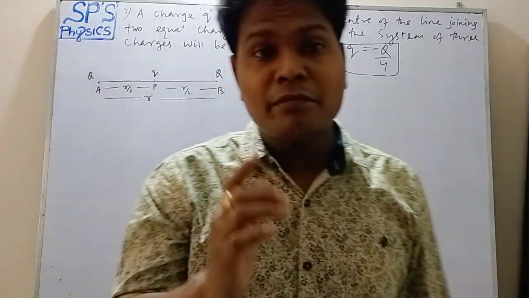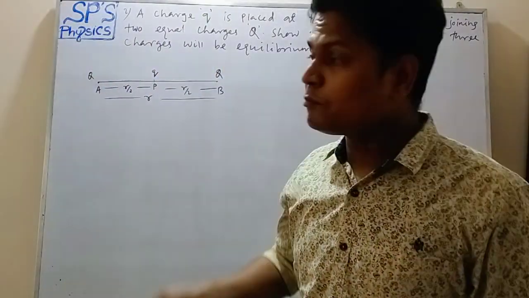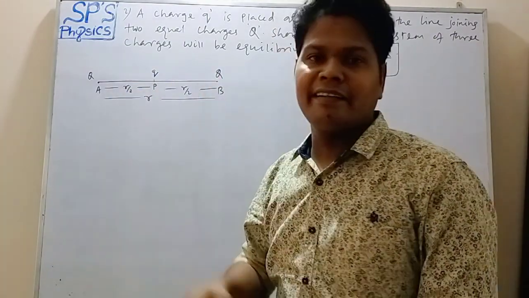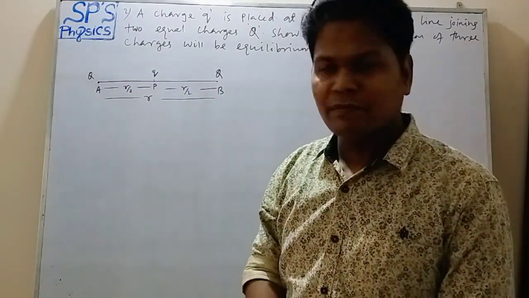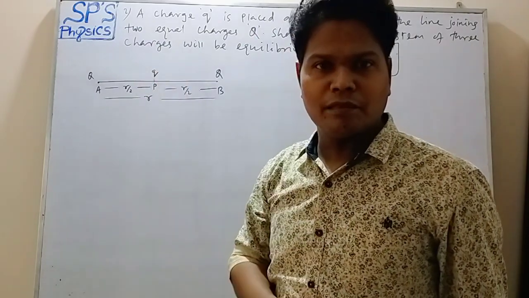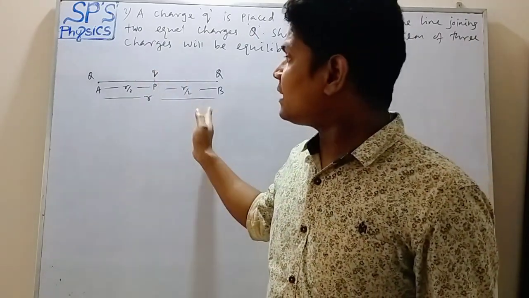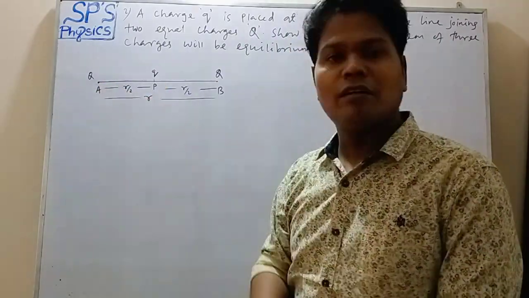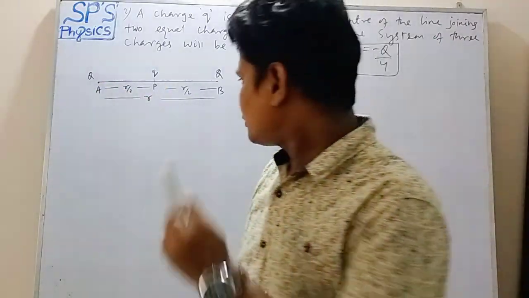The system of three charges remains in equilibrium when the force on each charged particle is equal to how much? 0. So charge small q is already in equilibrium. We have to find that the net force on the charge at A or the charge at B is equal to how much? 0.